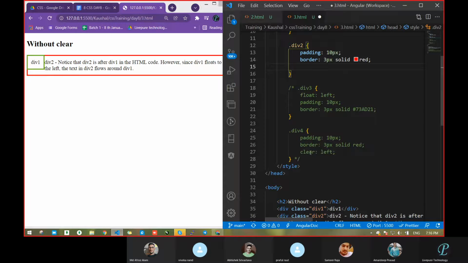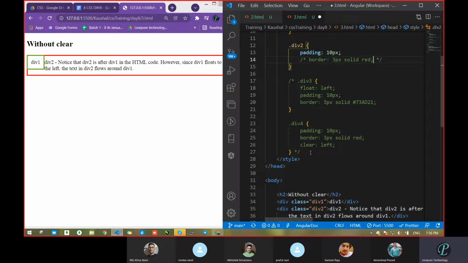Sorry, what happened? Control slash. My God, why is the mouse working like this?